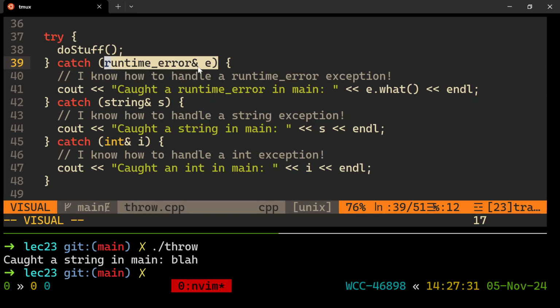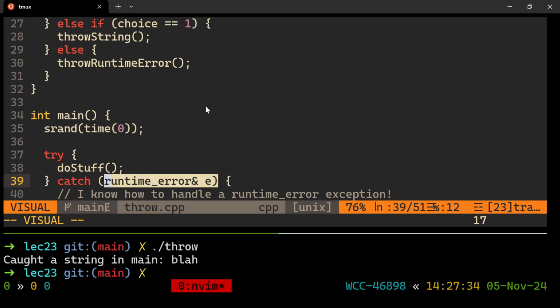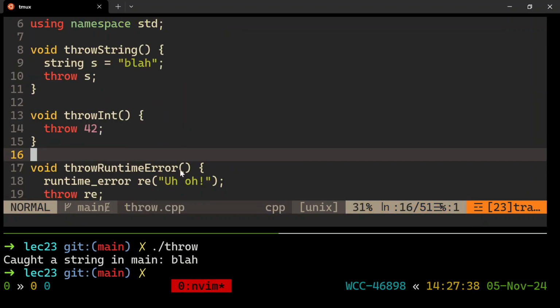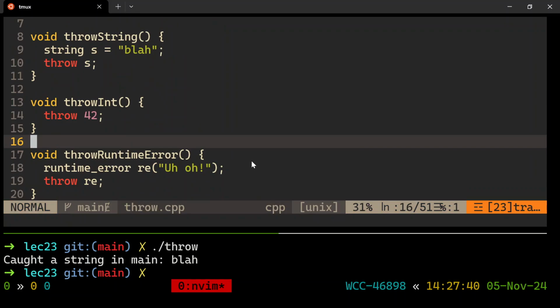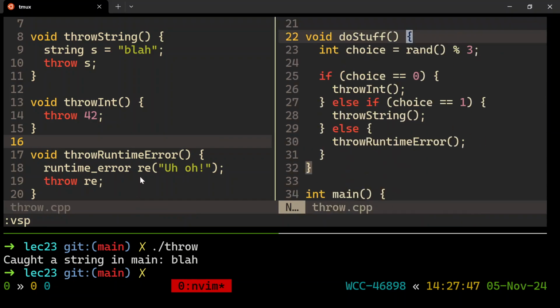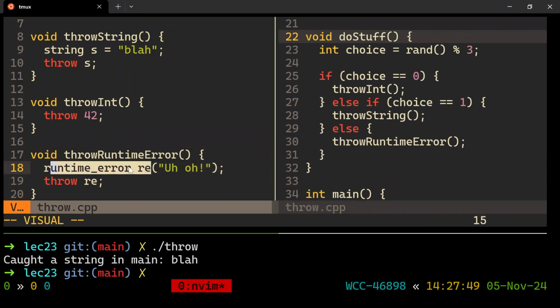Yeah. Another question? The one that throws stuff? Yeah. Or like one of these. Okay, yeah, one of these is going to throw them. So did you declare a value called runtime error, or like a variable called runtime error? Yeah, so here I am making a runtime error object, right here with its constructor.